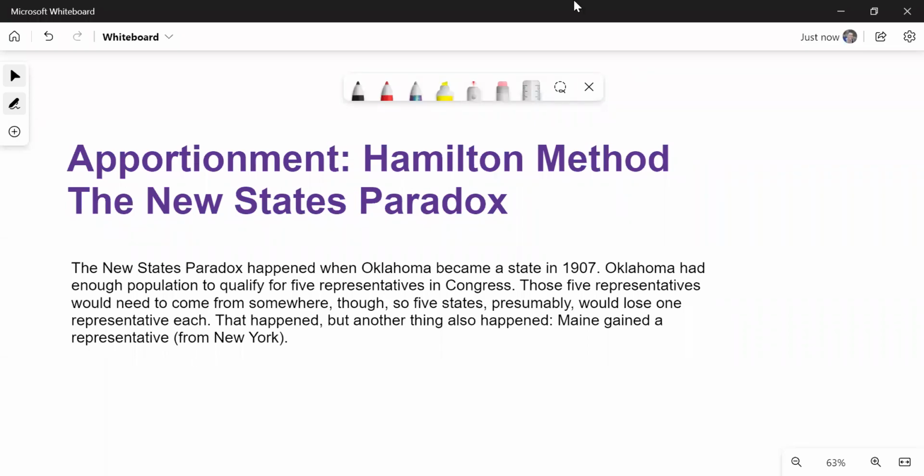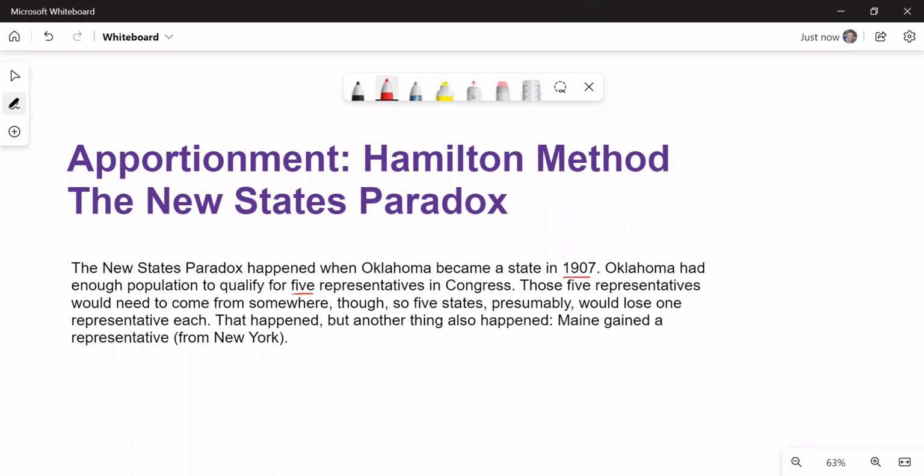In this video, we will continue with the Hamilton method of apportionment, but now we're going to look at the new states paradox. The new states paradox happened when Oklahoma became a state in 1907. Oklahoma had enough of a population to add 5 seats to the House of Representatives. Those representatives, though,